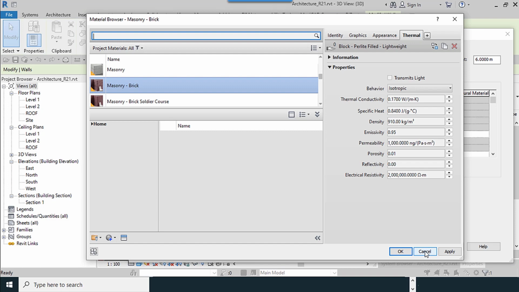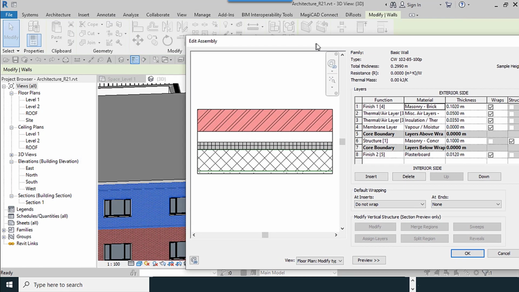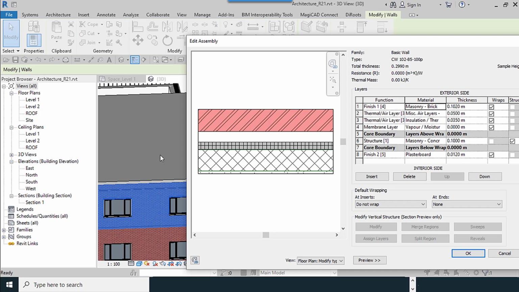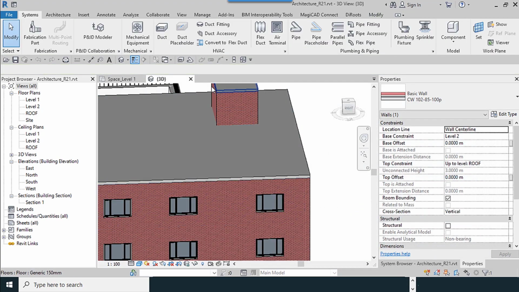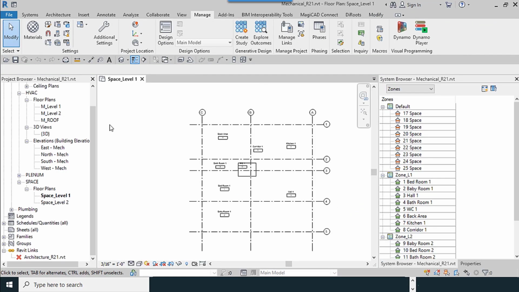For example, when we want to calculate in the architecture file, but now we don't want to do this. For all the parameters, you have to assign resistance factor and thermal mass, and you have to assign physical and thermal. It's time consuming, but it has high accuracy.